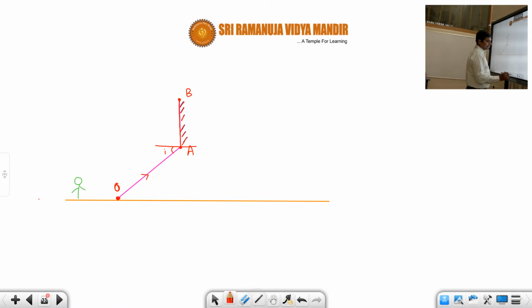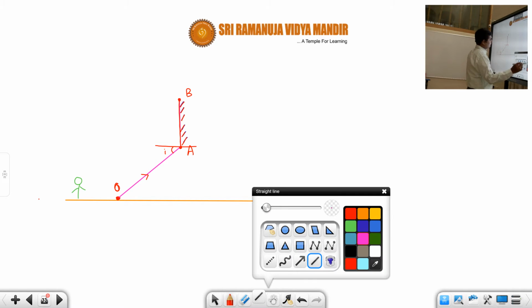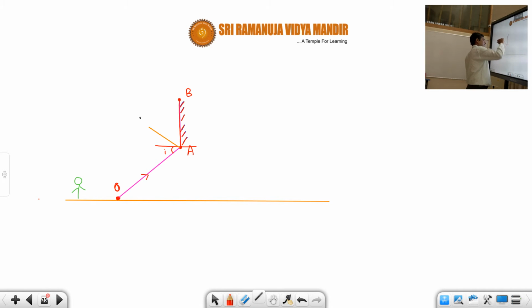Now there will be a reflected ray which will go according to the law of reflection, like this. So now this angle and this angle will be the same. Accordingly, the ray will go like that. So this is called the incident ray, and this is called the reflected ray at the point A.